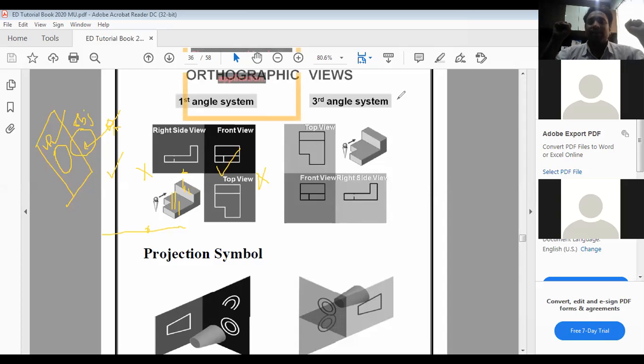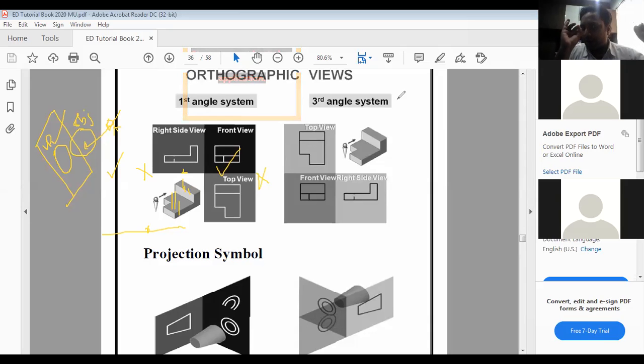In the first angle projection method, there is a convention that when the orthographic drawings are made in the first quadrant, and you are having the right hand side view, just listen to me carefully.